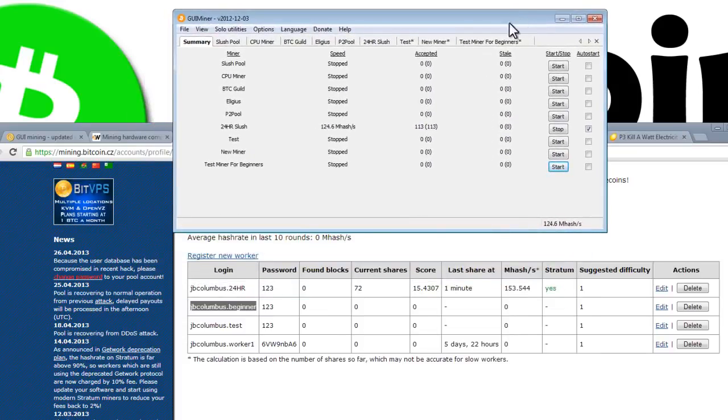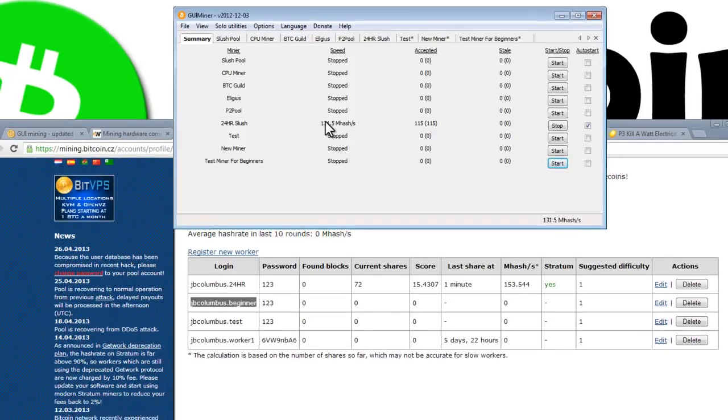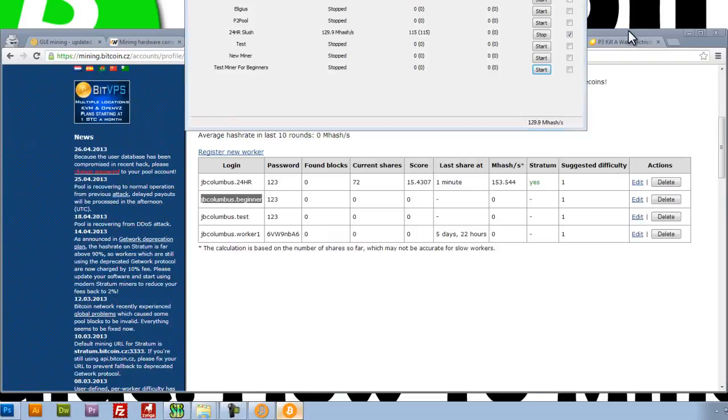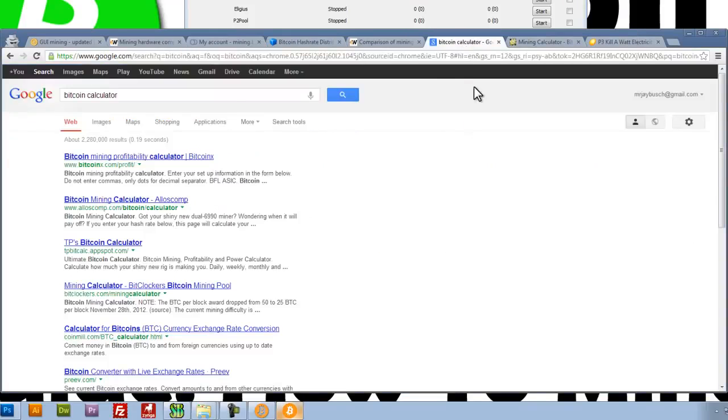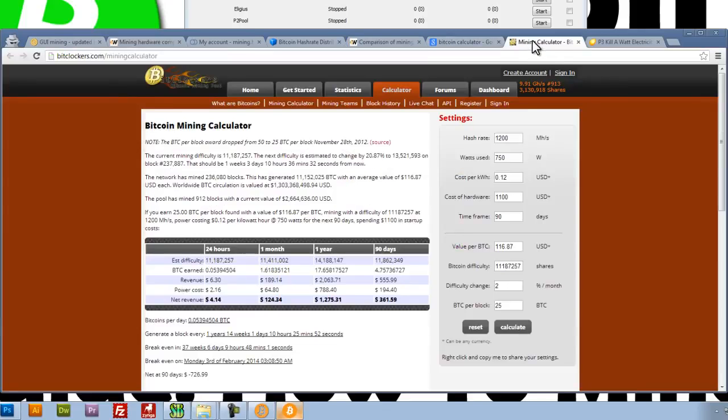So the next thing that you should do is let's try and figure out how much money we're going to make with this speed. How we do that is we use a calculator, a Bitcoin mining calculator. I'm going to take this number here, 130 mega hashes per second, and go to this Bitcoin calculator that I found that I like. I'm also going to include this link in the video description. Go ahead and click on it.